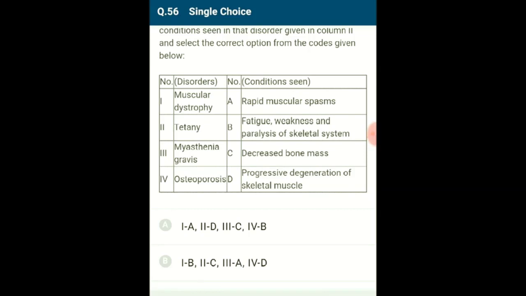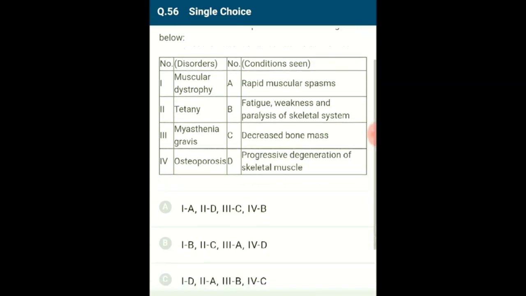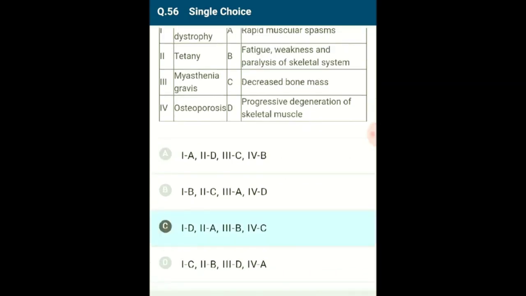Tetany is characterized by rapid muscular spasms. 3. Myasthenia gravis is characterized by fatigue, weakness and paralysis of the skeletal system. Fourth one, osteoporosis is characterized by decreased bone mass and increased risk of fractures. So the correctly matching option is C.